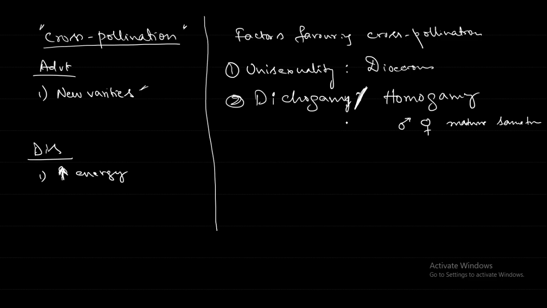If the anthers of the flower mature first, then it is called protandry. And if the stigma of the flower matures earlier than the anther, it is protogyny. Protandry examples are lady's finger, sweet pea, salvia and sunflower. Sunflower is a protandrous flower, neuter flower, whereas protogyny is seen in custard apple and peepal. The stigma will mature first. Third is self-sterility.